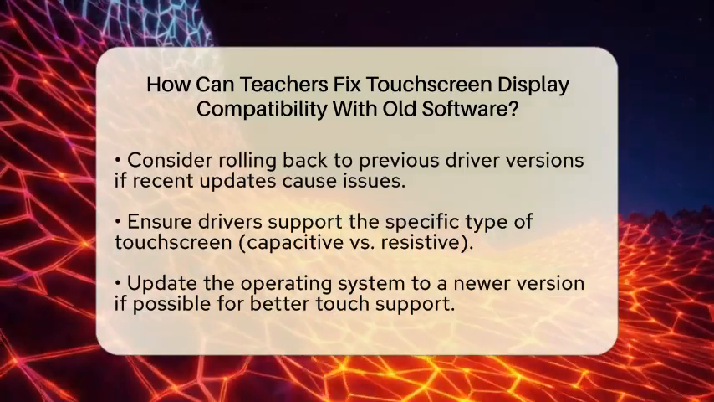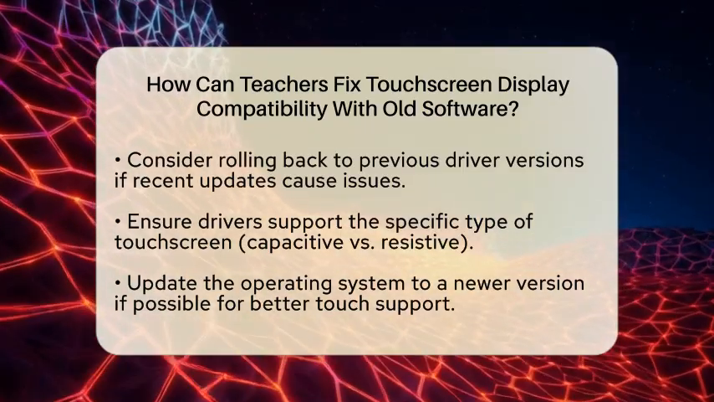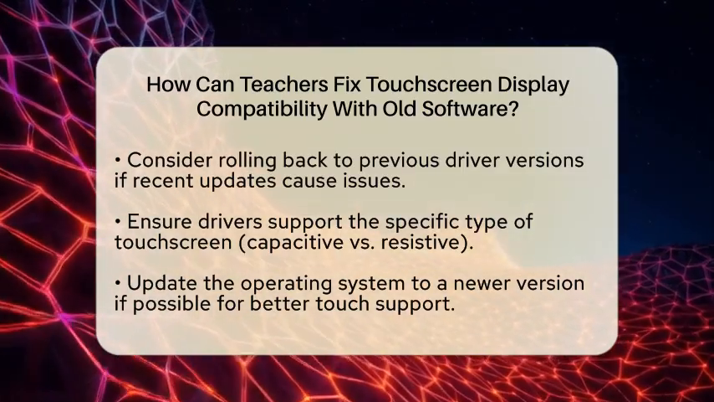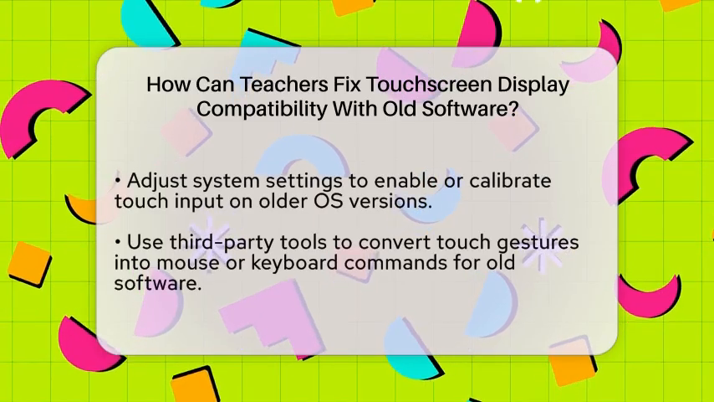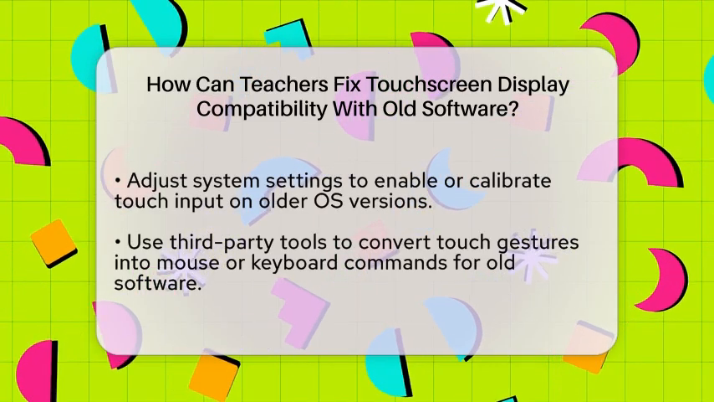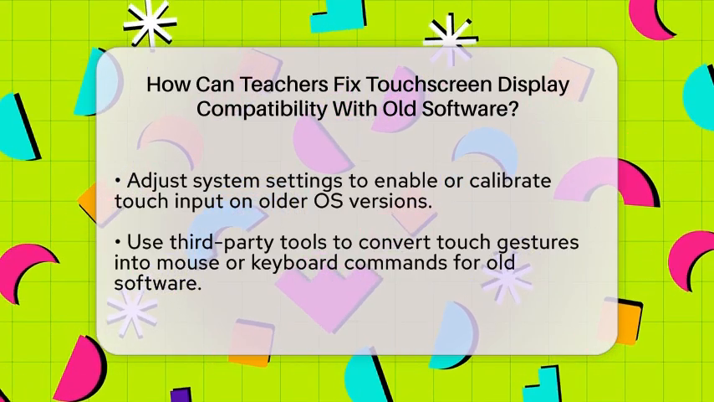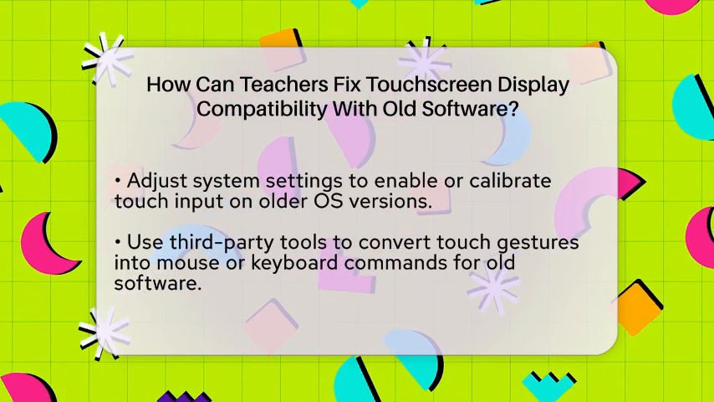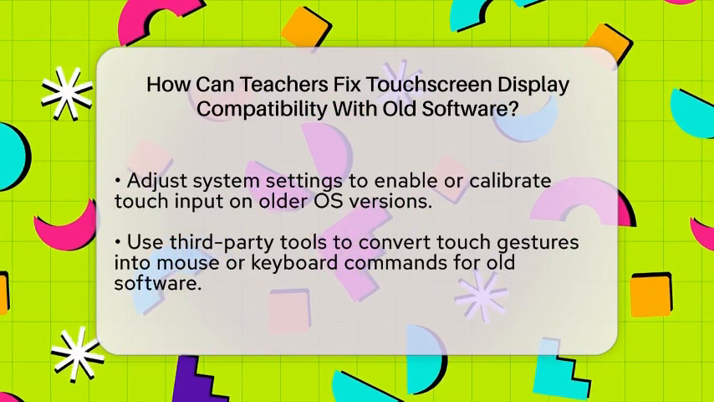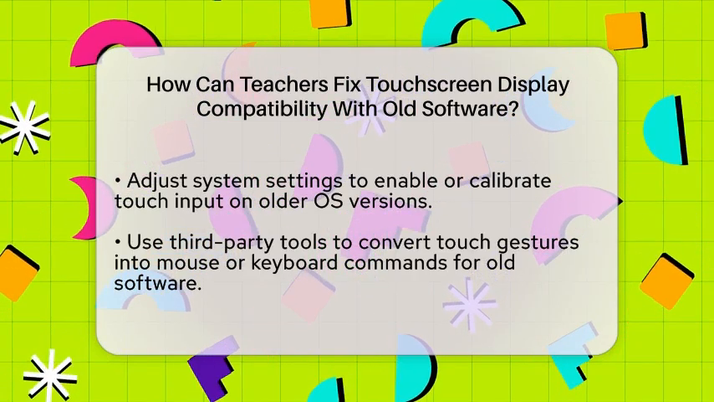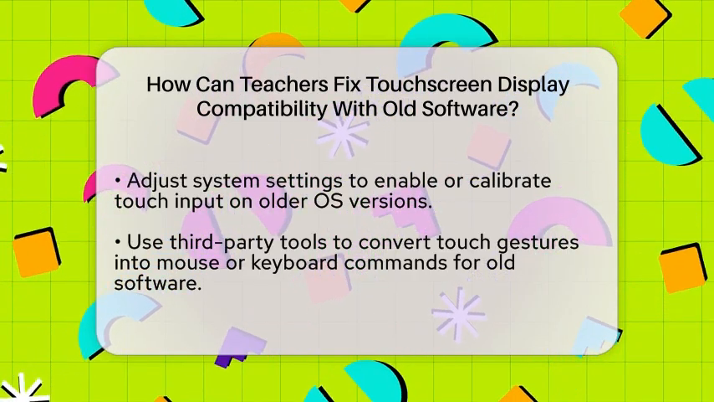Older operating systems like Windows 7 may handle touch input differently. If possible, consider updating the operating system to a newer version. If updating is not an option, try adjusting software settings to better recognize touch input. Sometimes, enabling touch support or calibration within the system settings can make a big difference.